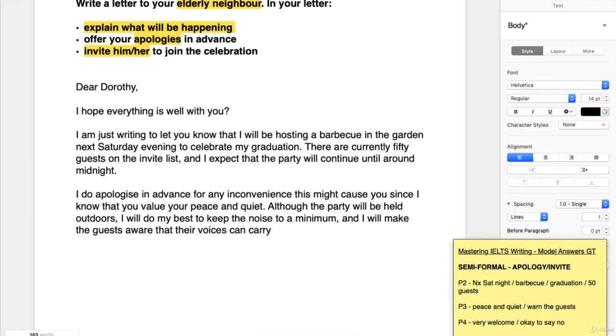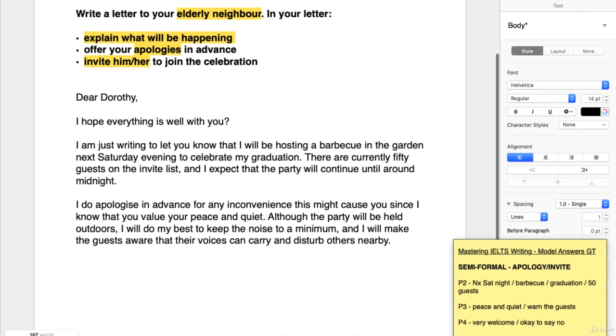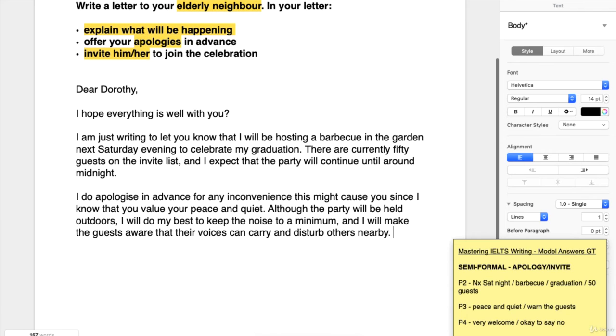It just means that we need to be careful to keep our voices down because they can be heard from quite far away. So I will make the guests aware that their voices can carry and disturb others nearby. That's the point about the voices carrying. If the voices carry all the way over to neighbours, it's going to disturb them.